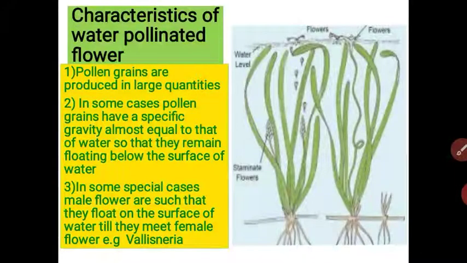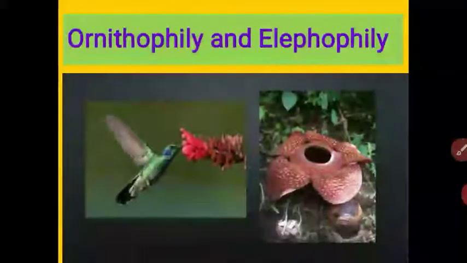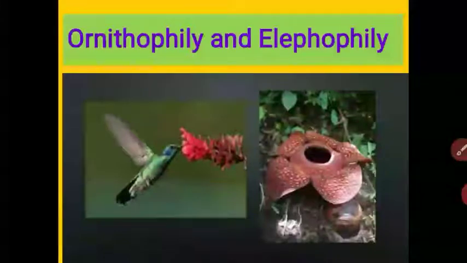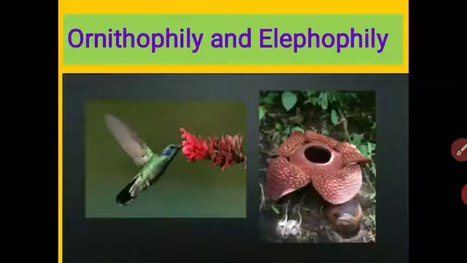Got it, student? The wind and insects are the commonest agents of cross pollination, and water is required for aquatic plants. Some flowers also require other cross pollination agents, like birds and elephants. See this, there are two pictures. In the first, the bird is sucking nectar and transfers the pollen grain from anther to the stigma. This agent is called ornithophily.